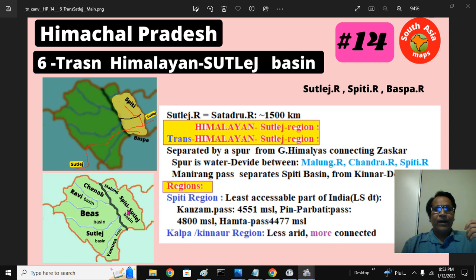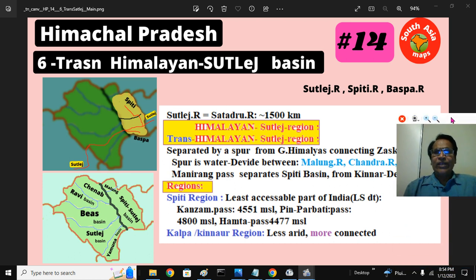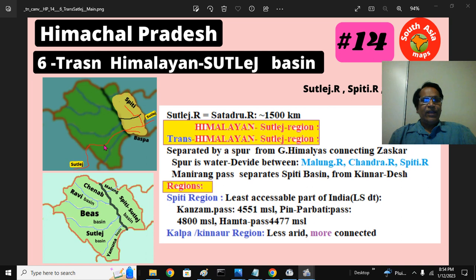There is a pass called Manirang Pass that separates the Spiti Basin from the Kinnaur Desh, that is the Kalpa region. The pass will be Manirang somewhere here. So there are 2 regions here. Spiti region, that is the northern part, and the Kalpa Kinnaur region, southern part. The southern part is less arid, better connected. Northern part here, Spiti region, is the least accessible part of Bharat.